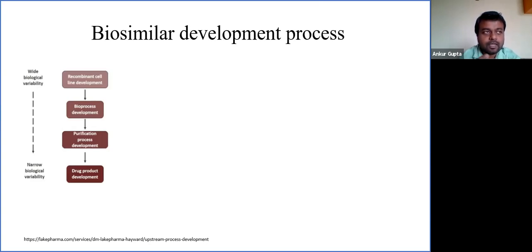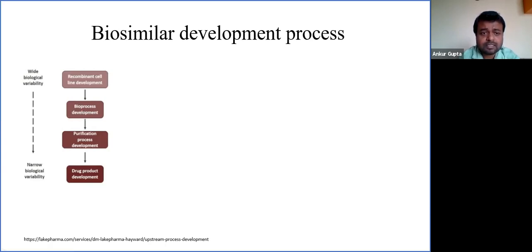If we target a high titer, it makes the process economically feasible and profitable, while acceptable product quality is required. By acceptable product quality, I mean quality that is matching the reference standard. These two are the major objectives of upstream process development.